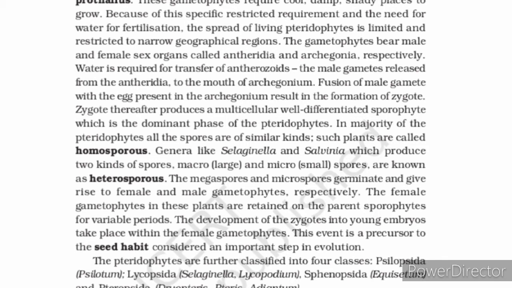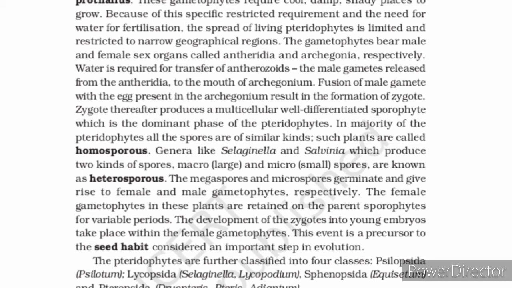In the majority of the pteridophytes, all the spores are of similar kinds. Such plants are called homosporous. Genera like Selaginella and Salvinia produce two kinds of spores: macro, that means large, and micro, that is small. So they are known as heterosporous.